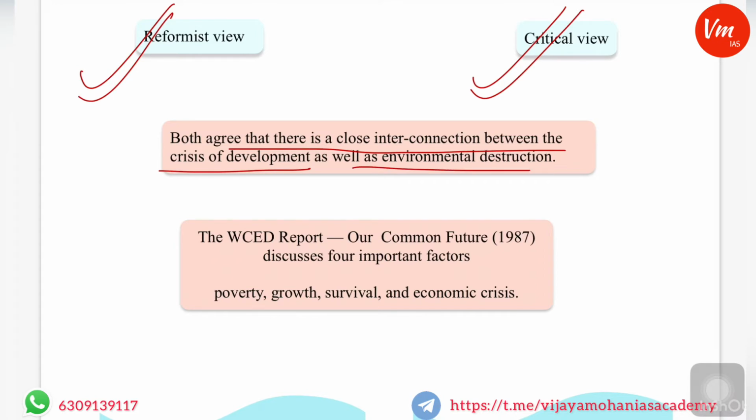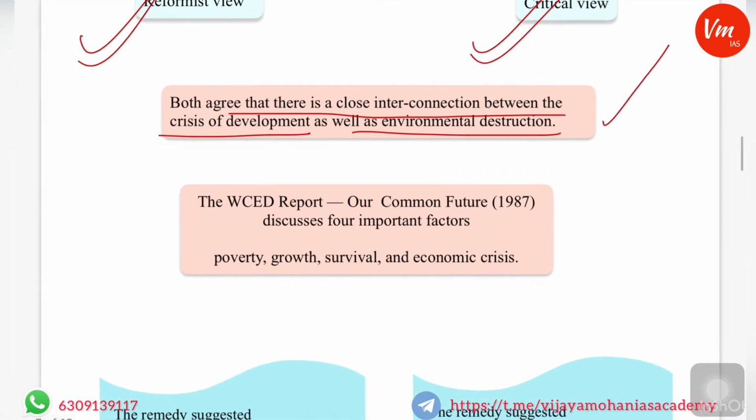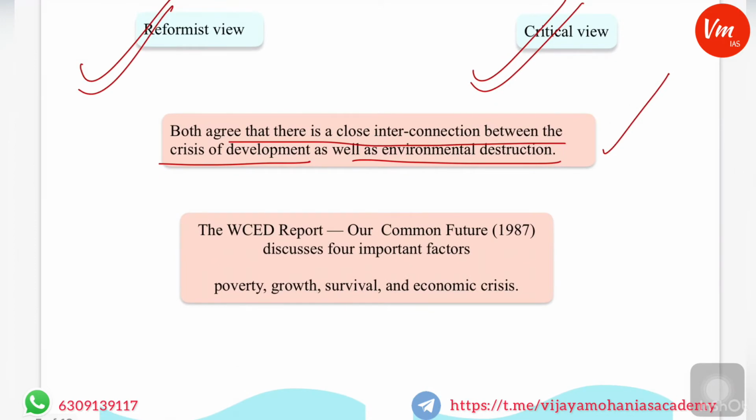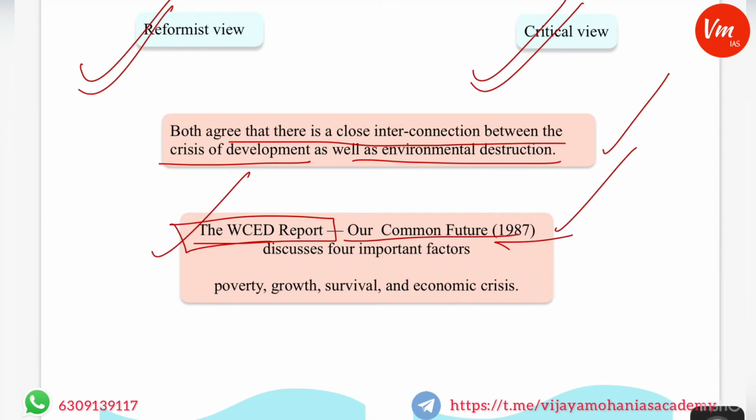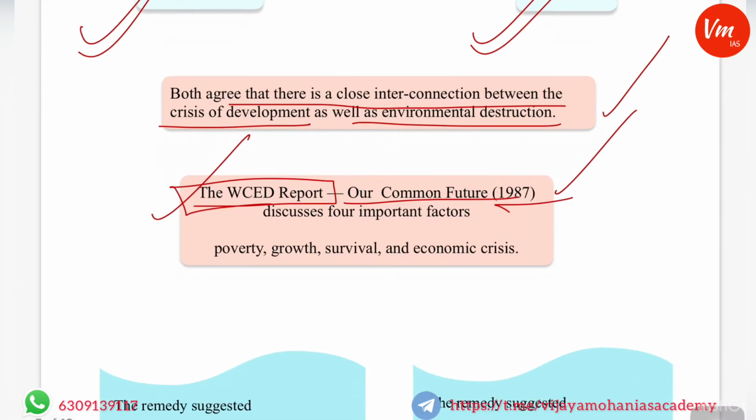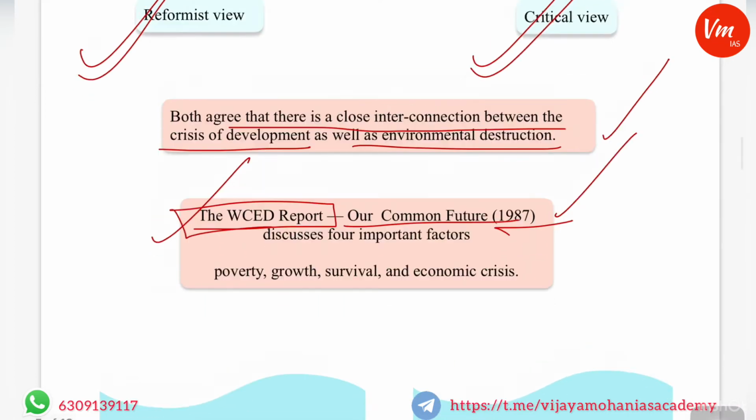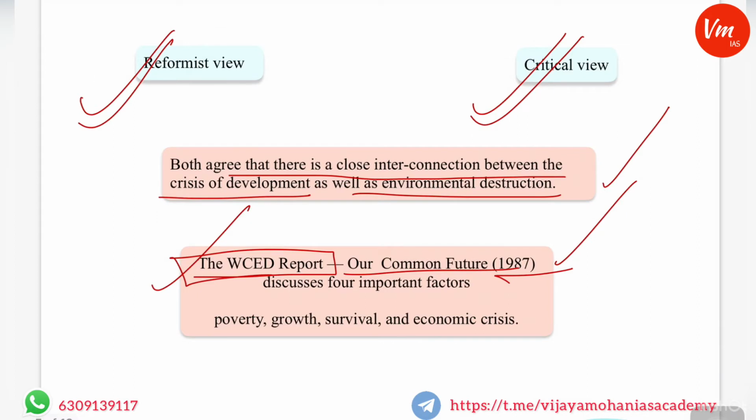well as environmental destruction. And if you see the World Conference on Environment and Development report, there was a report in 1987. That report is Our Common Future, and it was called by another name, Brundtland report. So this report has in fact given an input to, or given a push to, reformist view and critical view.